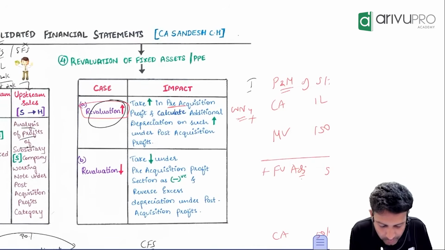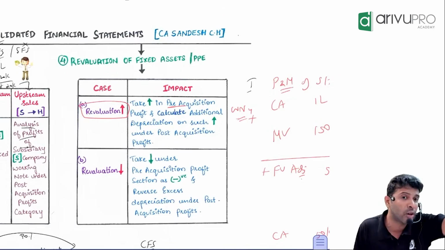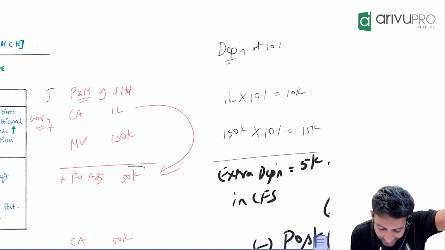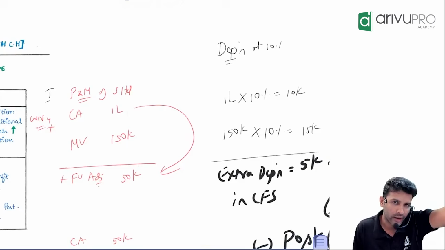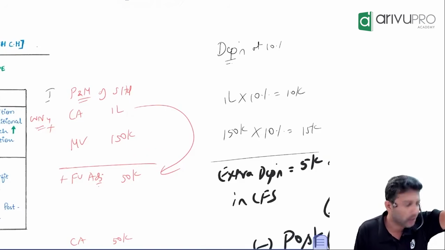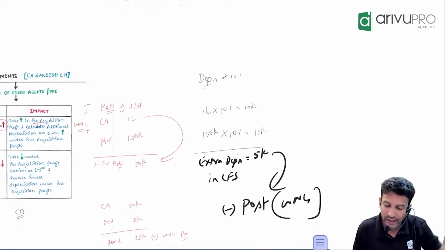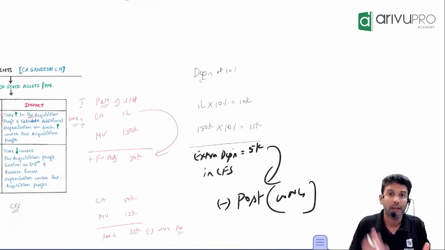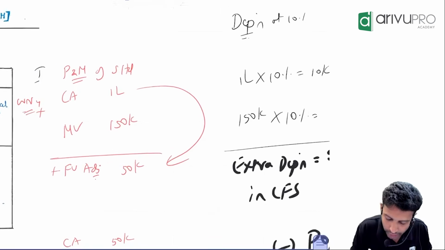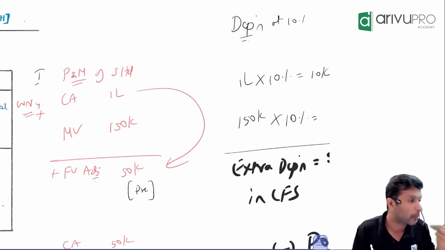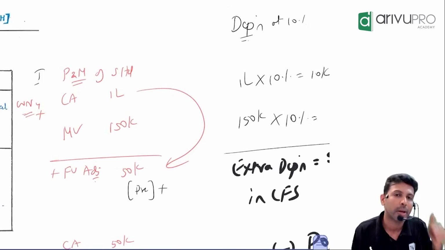In case asset value increases, there will be two adjustments. What are those two adjustments? One, revaluation reserve will come, in this example 50,000. Where will this 50,000 come? In working note number 4 under pre, as a negative or positive number? Positive number.